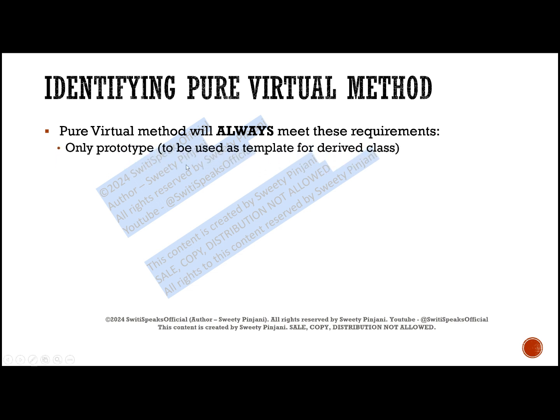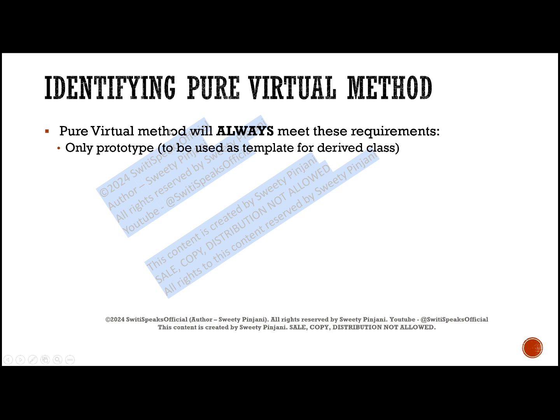First thing is, it will only have the prototype. So, say you are at a stage where you are not sure about the implementation, but you are sure what will be the return type of your function, how many arguments there are, and what is the name. Only that information you have, you don't know the implementation.